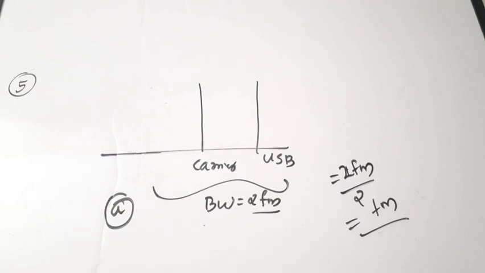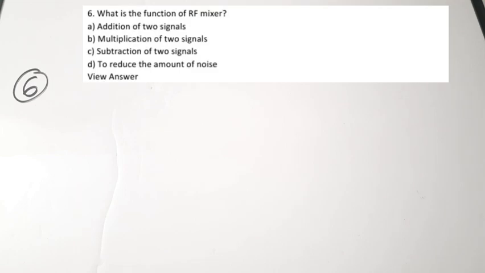Okay. Next question. Next question is from super heterodyne receiver. We have done a separate video on super heterodyne receiver, with simple explanation. So the sixth question is, what is the function of an RF mixer? A, addition of two signals. B, multiplication of two signals. C, subtraction of two signals. D, to reduce the amount of noise.